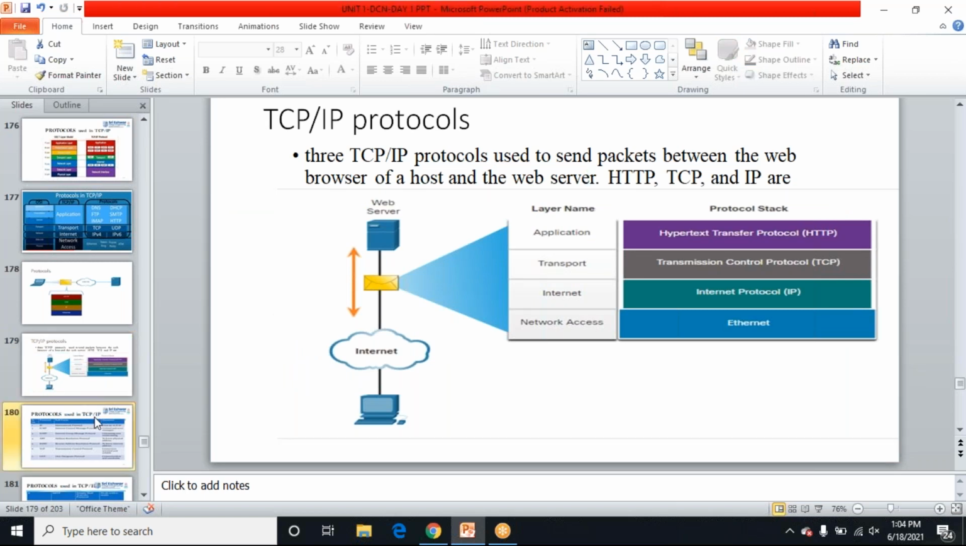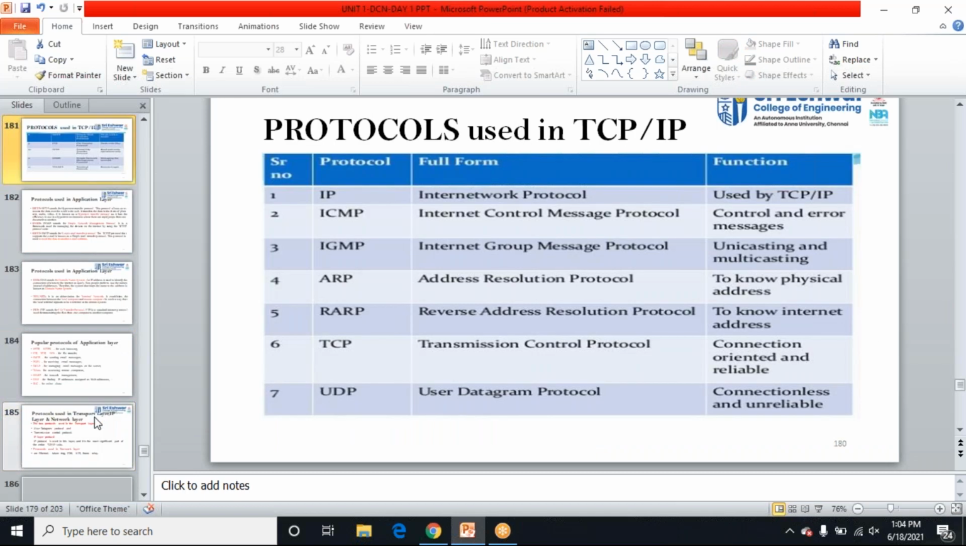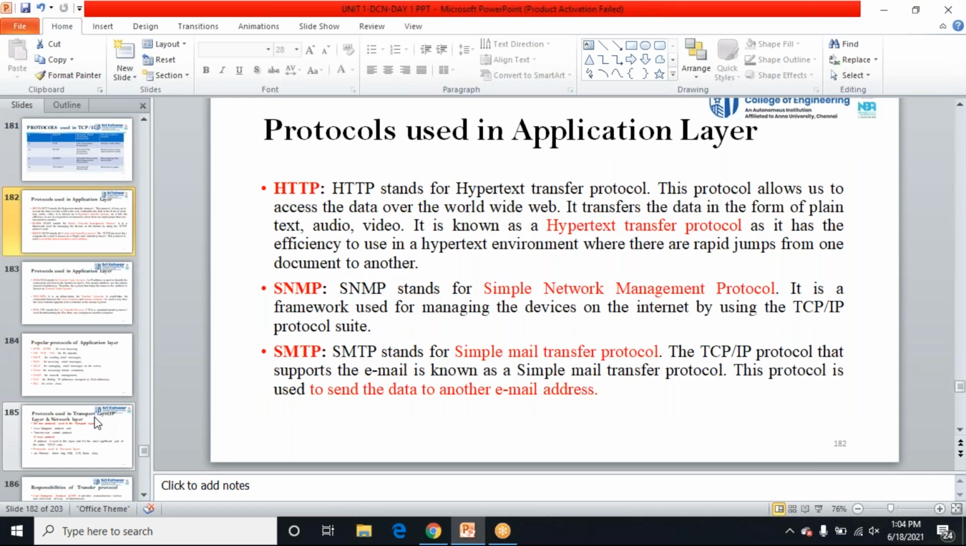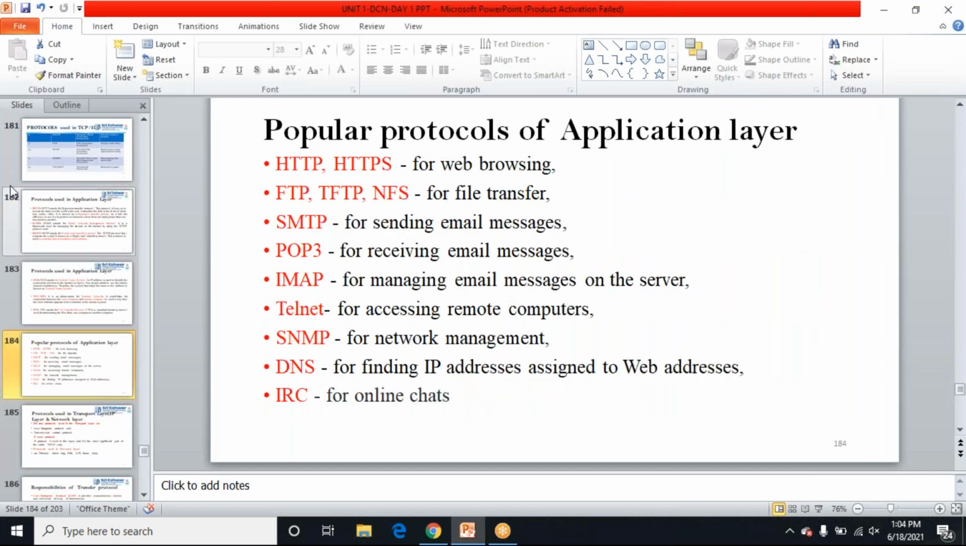Only one more slide. Yes, I have explained all of these. Telnet is also there, terminal network. You can go through this. For file sharing, this is a very important interview question. Please make a note of this. FTP for file transfers, SMTP for sending mail, IMAP for receiving mail and server messages, Telnet for remote computers, DNS for IP addressing assigned to websites, and IRC, Internet Relay Chat, for online chat.